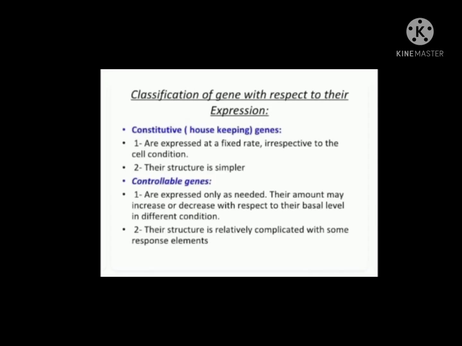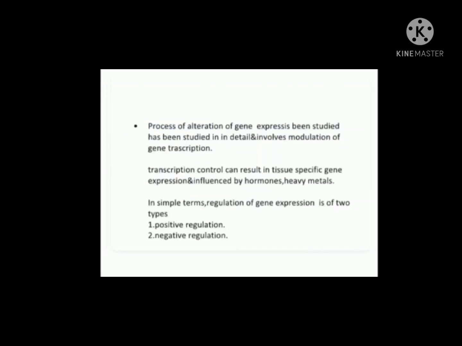Classification of genes with respect to their expression. First, constitutive housekeeping genes are expressed at a fixed rate irrespective of the cell condition. Second, their structure is simpler. Controllable genes are expressed only as needed. Their amount may increase or decrease with respect to their basal level in different conditions. Second, their structure is relatively complicated, with some response elements.